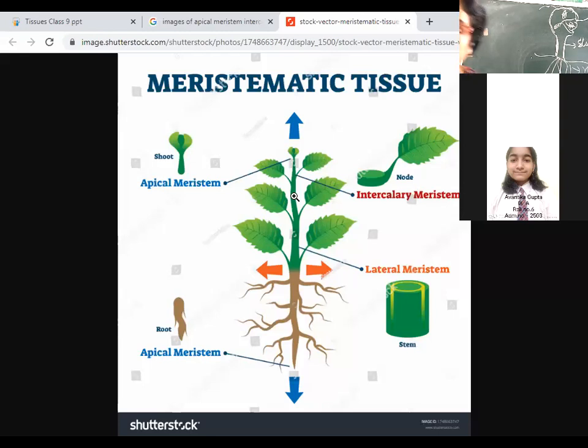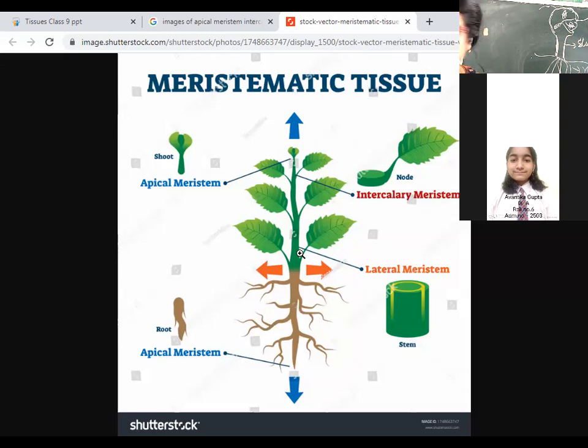Now we are going to talk about lateral meristem. If this is the stem of the plant, the lateral meristem is found in the cambium. Now what is the function?